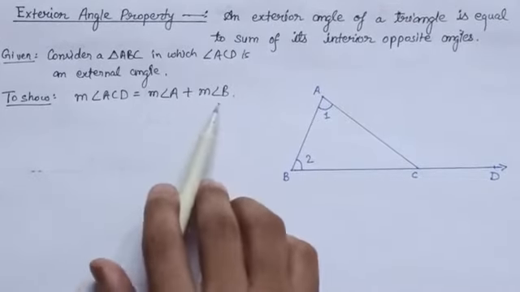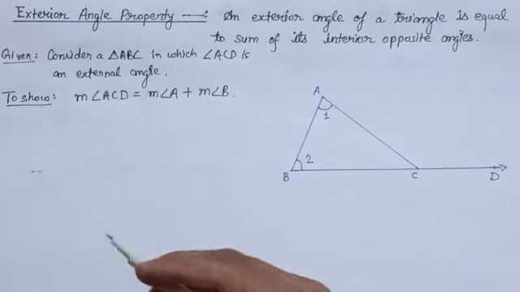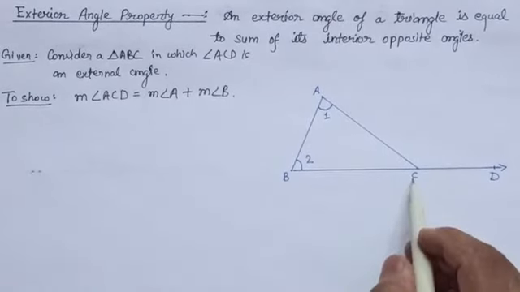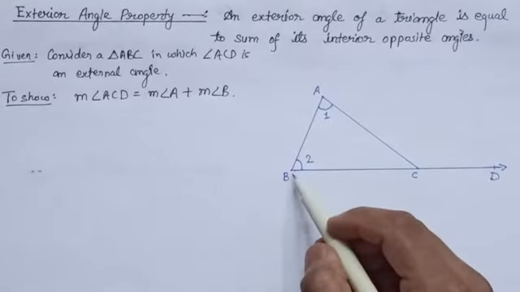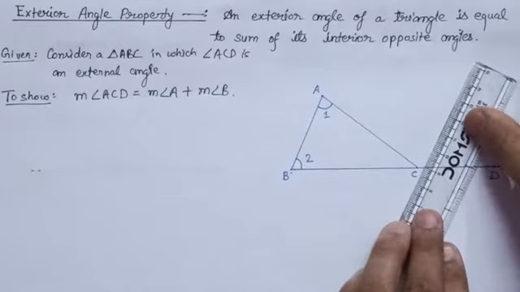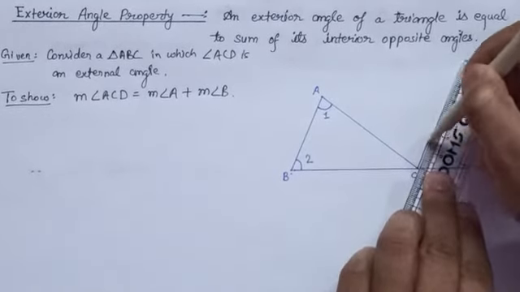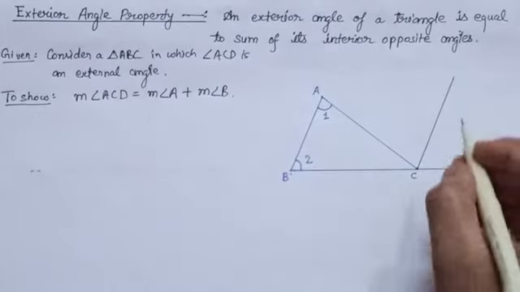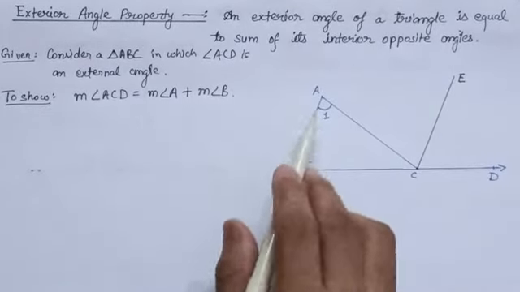So in order to prove this, we have to do a simple construction. Through the point C, we draw a line segment CE parallel to the line segment BA. So let us draw. This is the line segment CE which is parallel to BA.